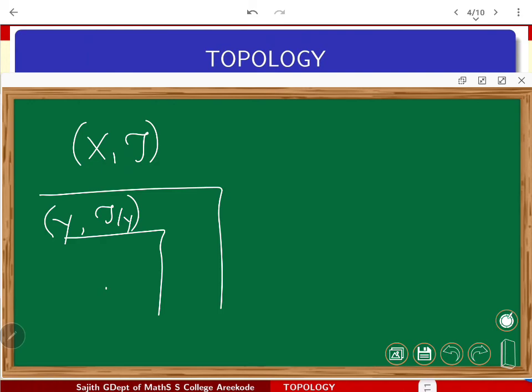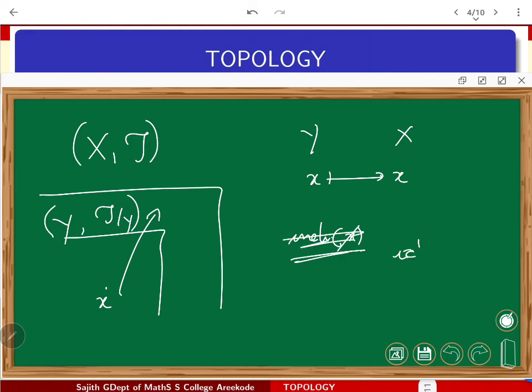Now, I can just map each y in Y to itself in X, treating it as a function from Y to X, because Y is sitting inside X. So each y I can map onto y. This is the inclusion map. If I am looking at the inclusion of Y, that's again going to be a continuous function.